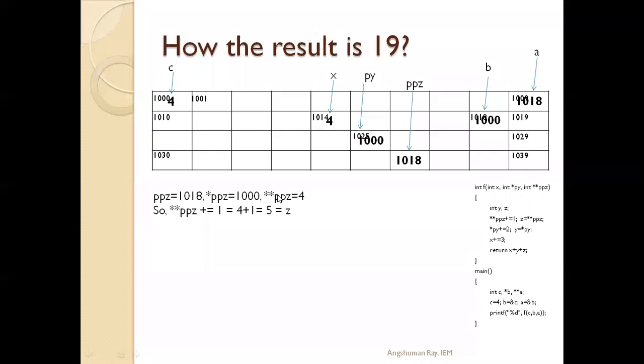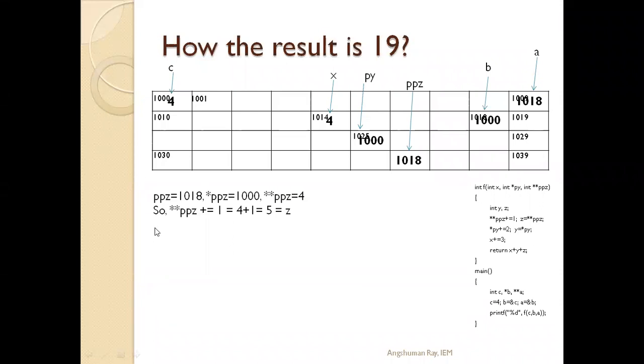Now double star ppz means the value stored at the address 1000. What is the value stored at the address 1000? That is 4. So double star ppz is equal to 4.